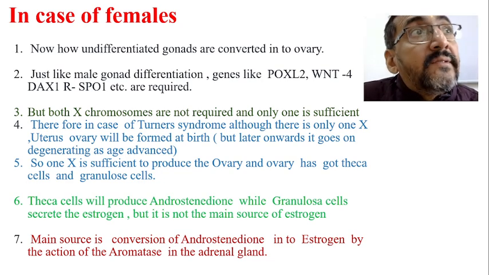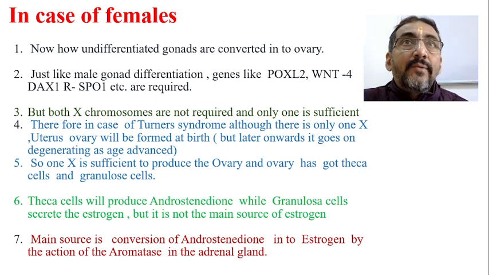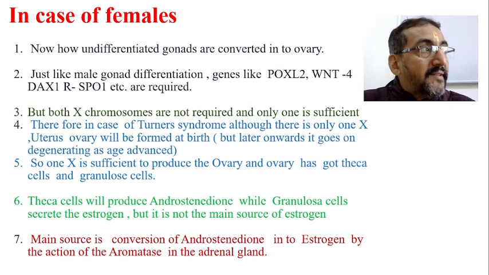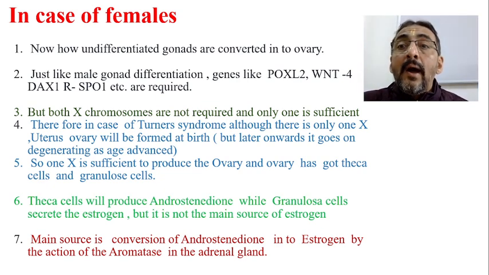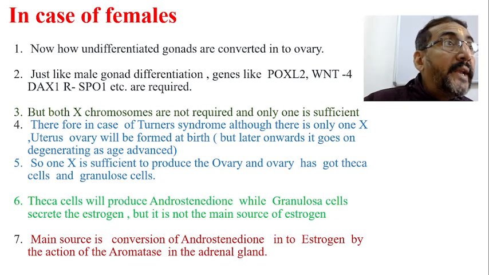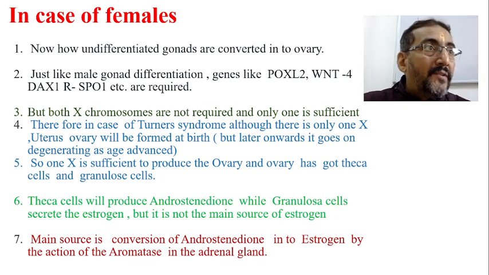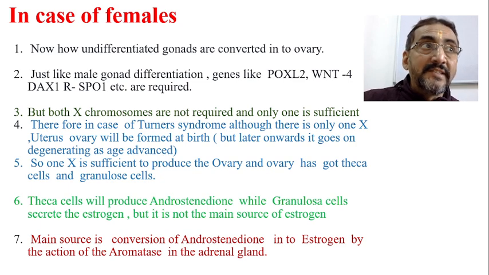Now, what happens in the case of the females? We have only discussed the male. How are the undifferentiated gonads converted into the ovary? The gonads were converted into testes because the SRY gene is there, and it responds to some downstream signals, and because of that there is formation of the testes.